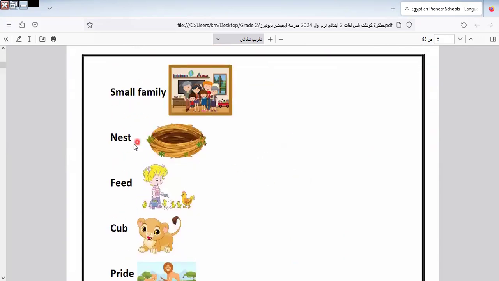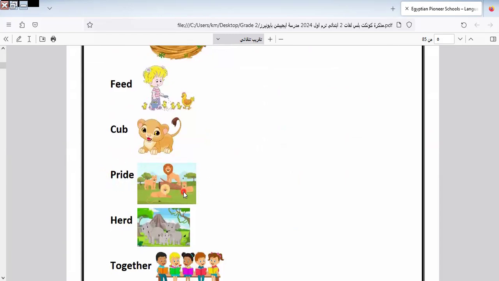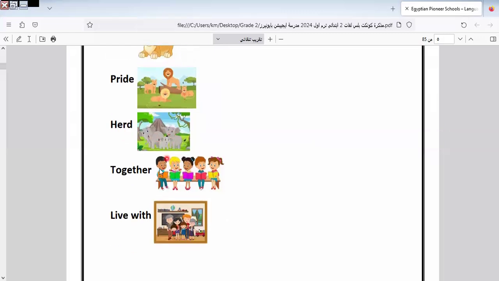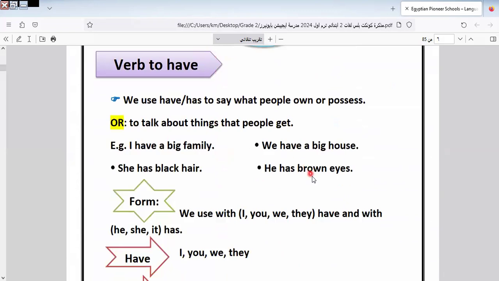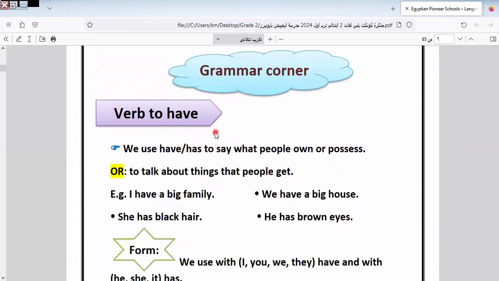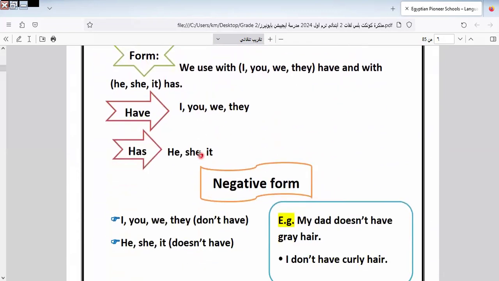Here we have small family, nest, feed, cub, pride. A group of lions like this is called a pride. Herd, together, live with. In this part, we talk about the grammar structure, which is the verb to have, and we know when we use have. The pronouns I, you, we, they take have. He, she, it take has. Have and has.